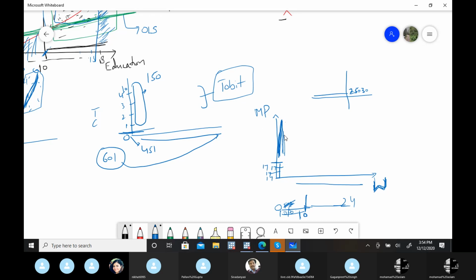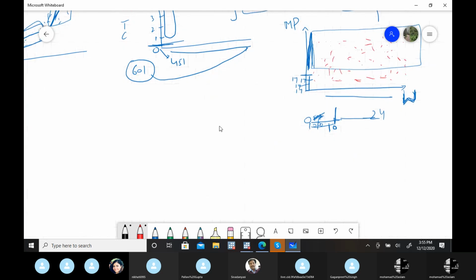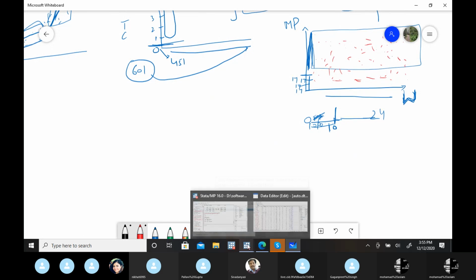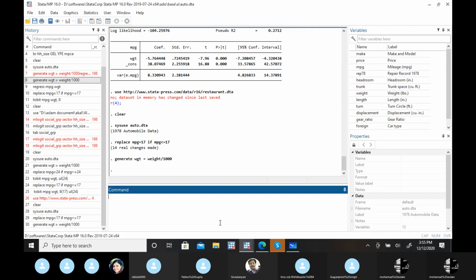So for y we have only this specific range, right? For x we have all the possible values, but for y we have specified one particular range. As I'm telling you, the only problem in these models is with the dependent variable, not with the independent. So for the dependent variable, now we have only the specific range. So generally, if you observe, okay, let's see if any graphical relation is there between weight and mpg first.